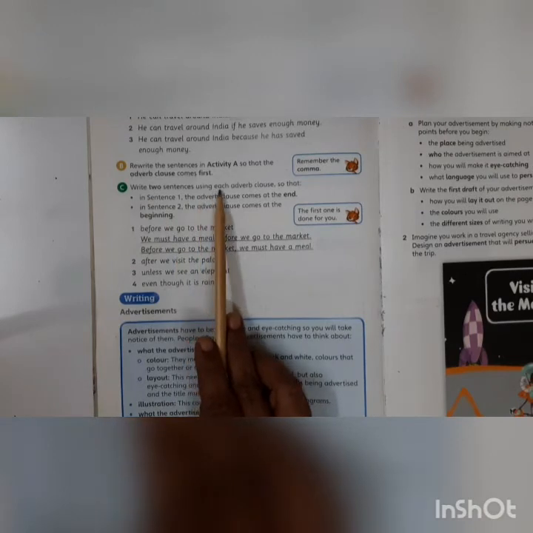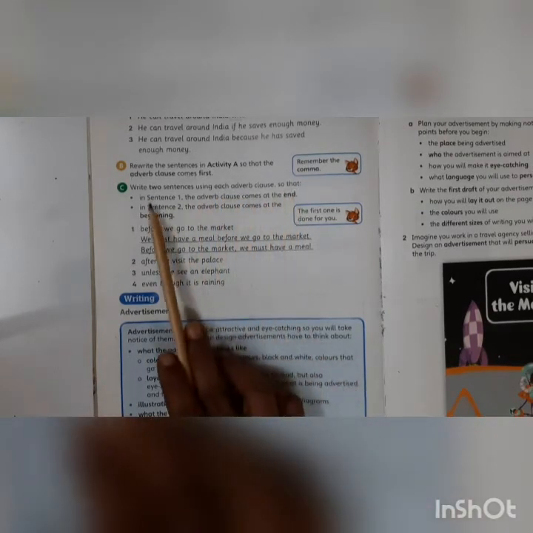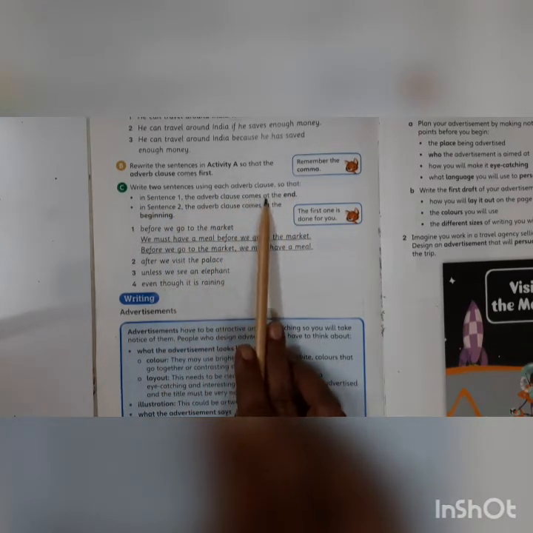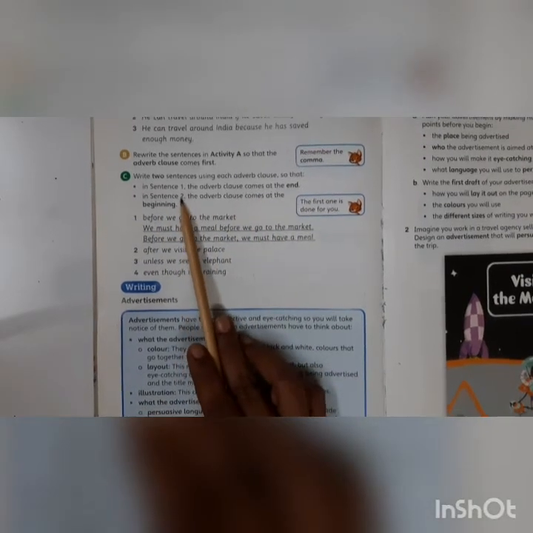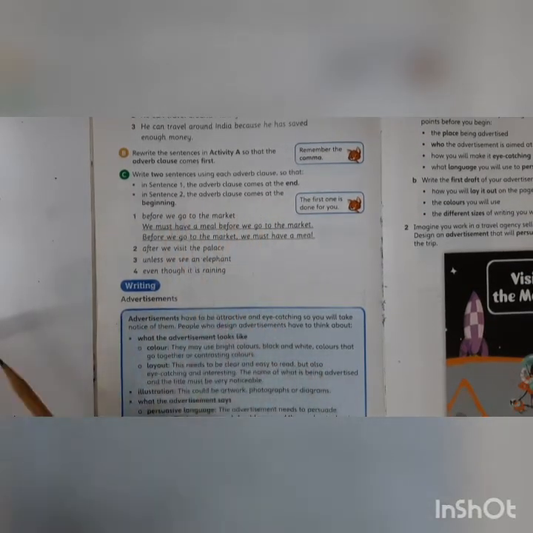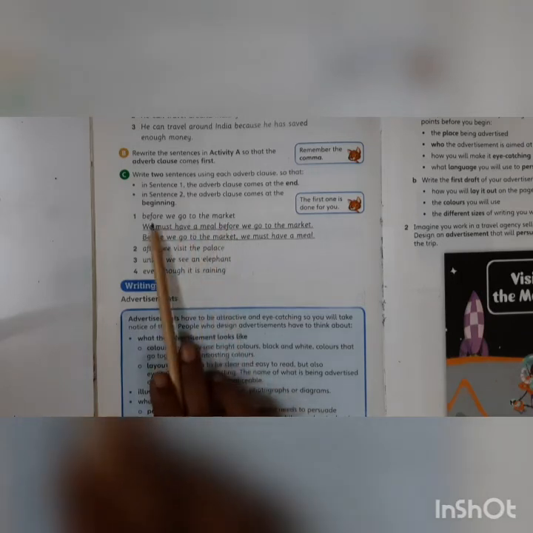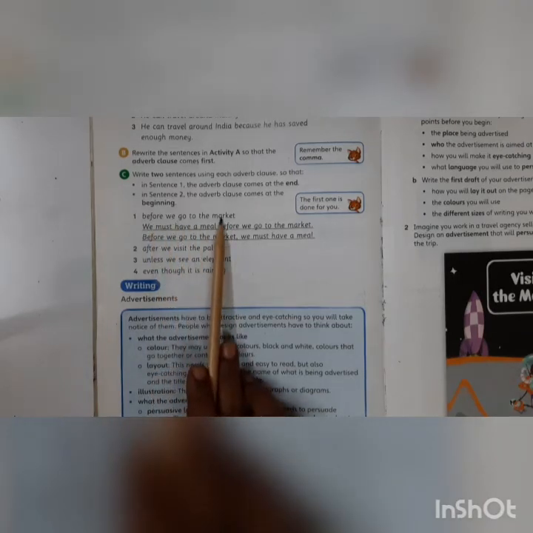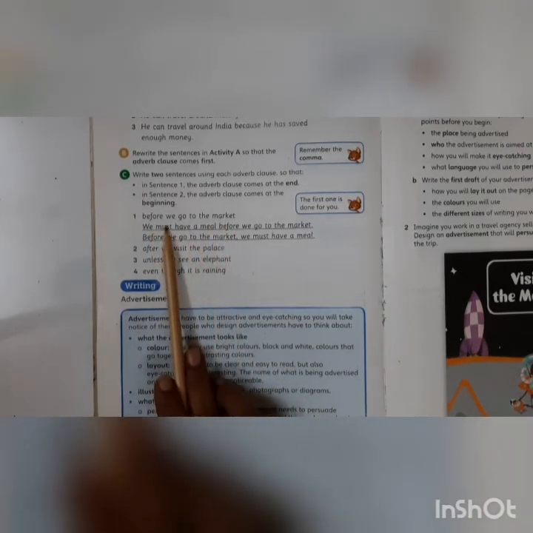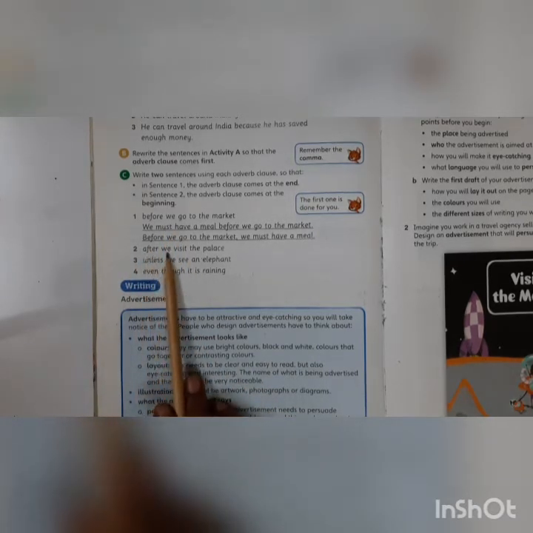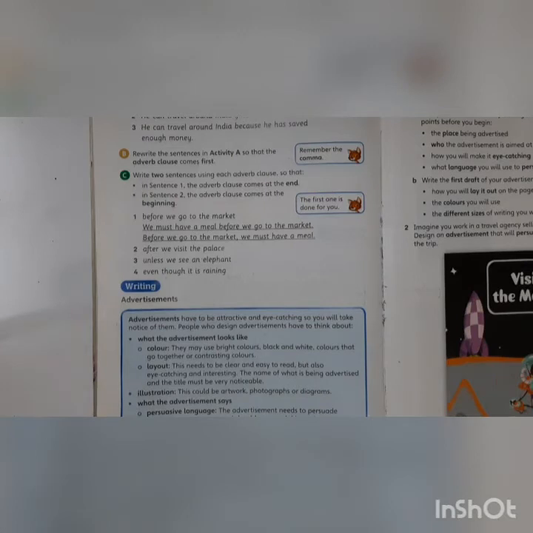Let's see the C1 now, children. Write two sentences using each adverb clause so that in sentence 1, the adverb clause comes at the end. In sentence 2, the adverb clause comes at the beginning. Now, children, this is your clause: before we go to the market. Okay. Now, children, the first one, they have provided as an example. Let's see the second one: after we visit the palace. Yes, think.